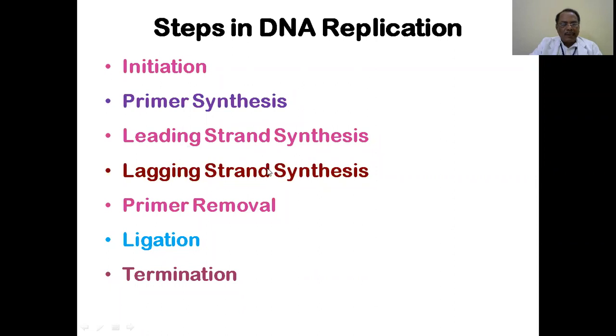There is a leading strand and another one, the lagging strand. On the leading strand, the synthesis is continuous, polymerization is continuous. On the lagging strand, the synthesis is discontinuous. That we shall discuss.